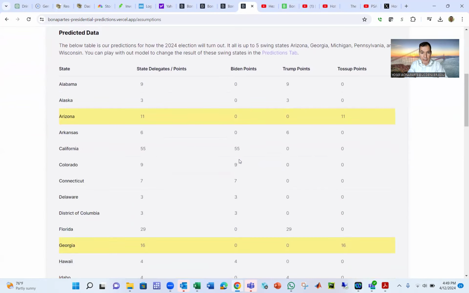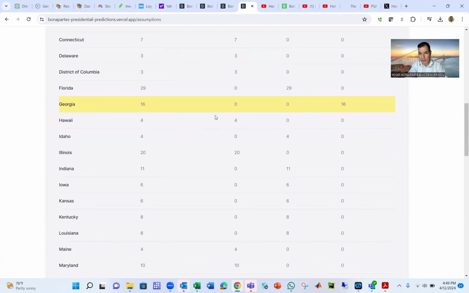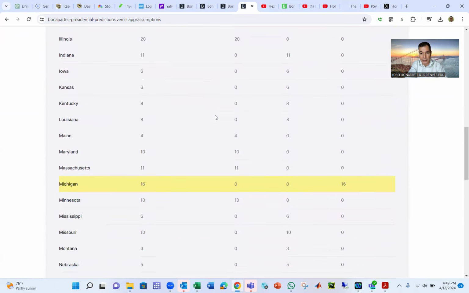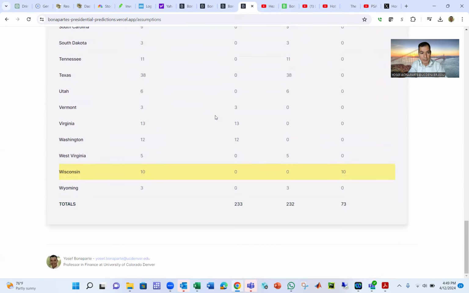In my baseline assumptions, I give most of the states as in the 2020 election. I know the numbers from 2020. So I'm going to start with the states that went to Trump and Biden and leave the toss-ups. We have Arizona as a toss-up. Georgia is definitely a toss-up state, a battleground, along with Michigan, Pennsylvania, and Wisconsin.